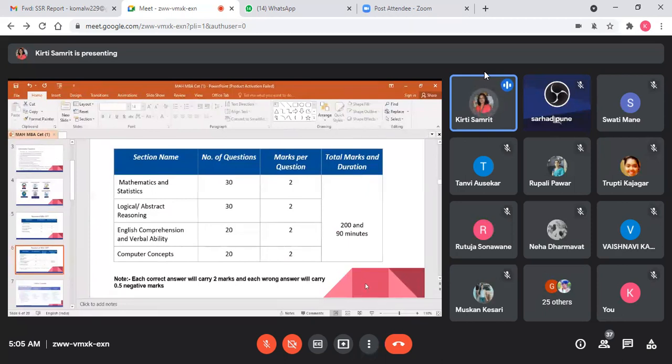Now, if we talk about mathematics and statistics, students, there will be 30 questions. Each question carries 2 marks, so this section has a total of 60 marks. In mathematics and statistics you have algebra, coordinate geometry, differential equations, then trigonometry. You will have questions based on probability and statistics and arithmetic, and basic set theory.